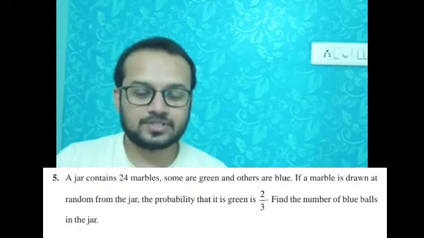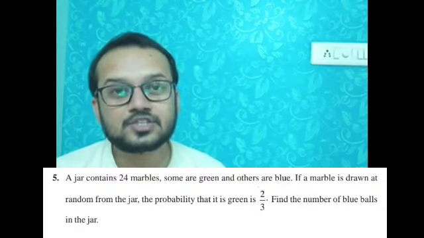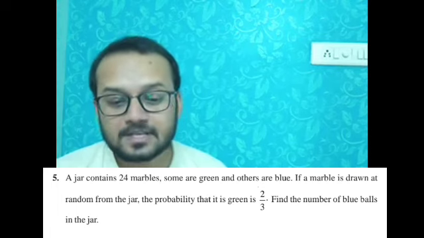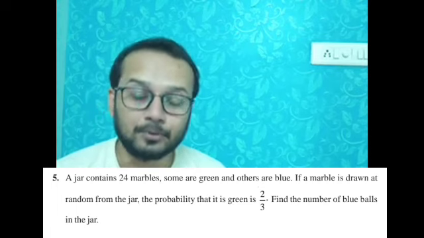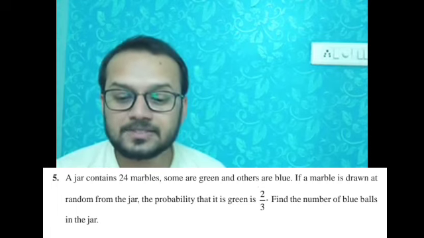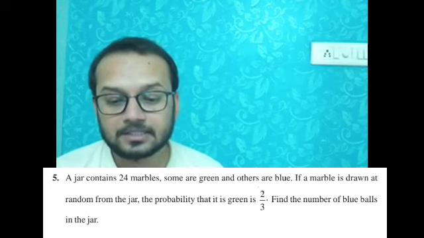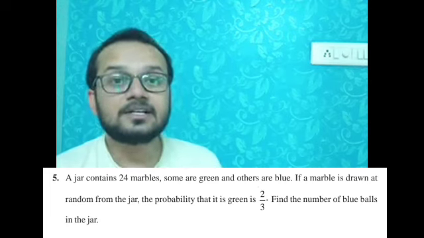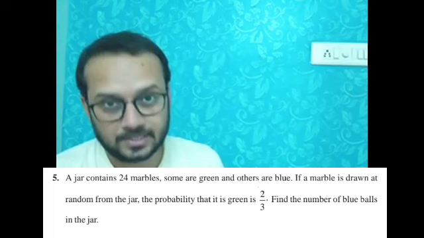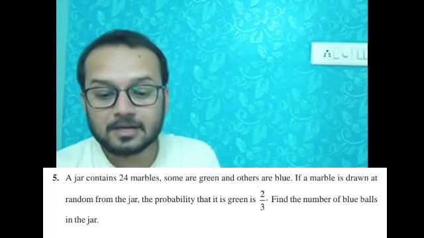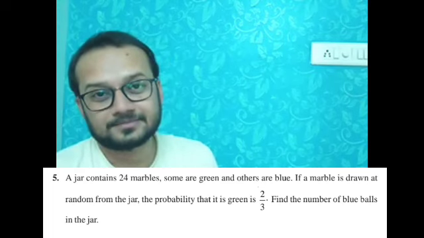Now the next question is question number 5. The question is, a jar contains 24 marbles. Some are green and others are blue marbles. If a marble is drawn at random from the jar, the probability that it is a green marble is 2 by 3. Find the number of blue marbles in the jar.